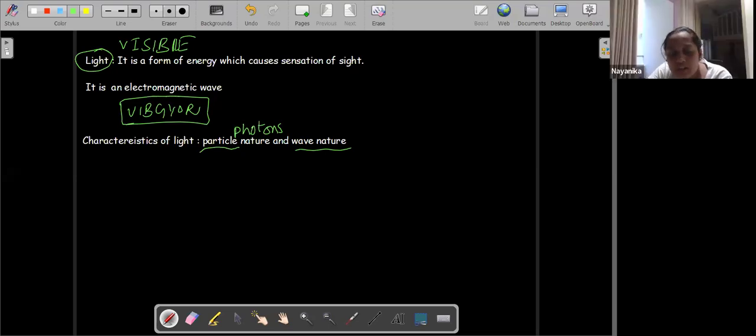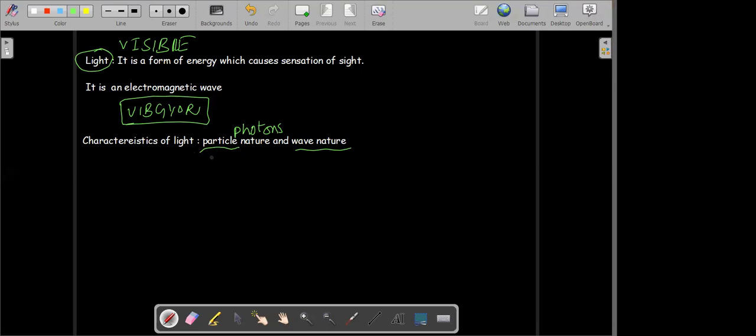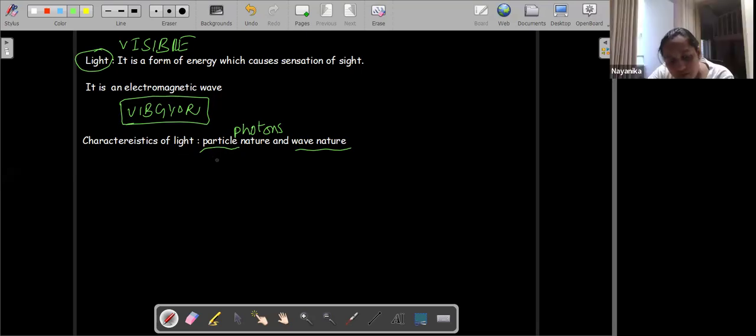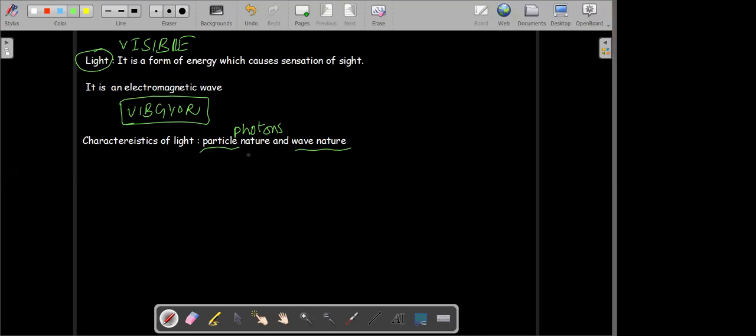Sir, what is the particle nature? Do you have to write characteristics of light, particle nature, and wave nature, and some points on that? Okay, see, how do we know what light is? According to some scientists, like Isaac Newton, he considered light to be made up of tiny particles. Then later, after some experiments, it was shown that light is a wave. Light is working like a wave.